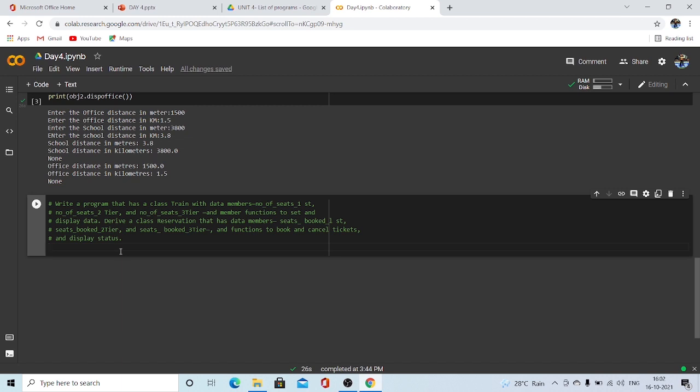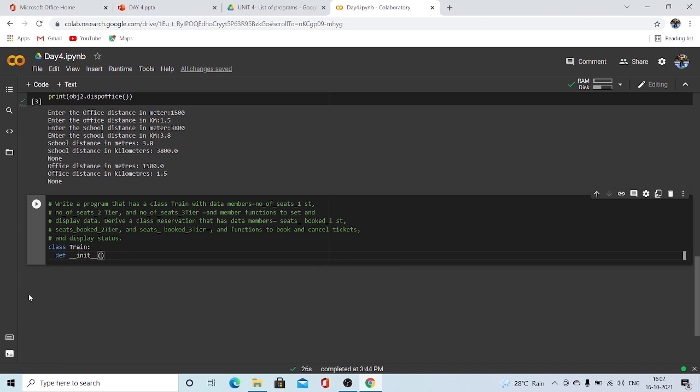Okay, let's do this. It's easy actually. Now, first of all, we have to create a class train, right? So I've created a class train. Constructor statement as usual. Def init is the constructor statement we use.